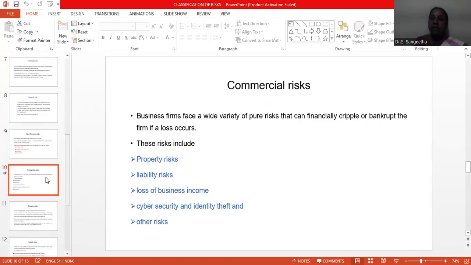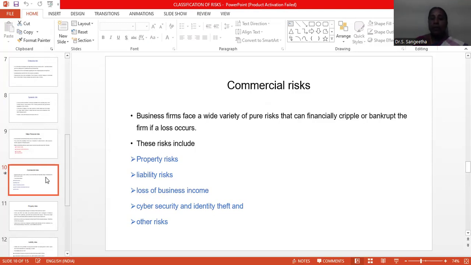In the other risks category, if you are doing export and import business, foreign exchange loss may occur. Human resource exposure may also occur, and also the exchange of currencies, so it is under the other risks category.